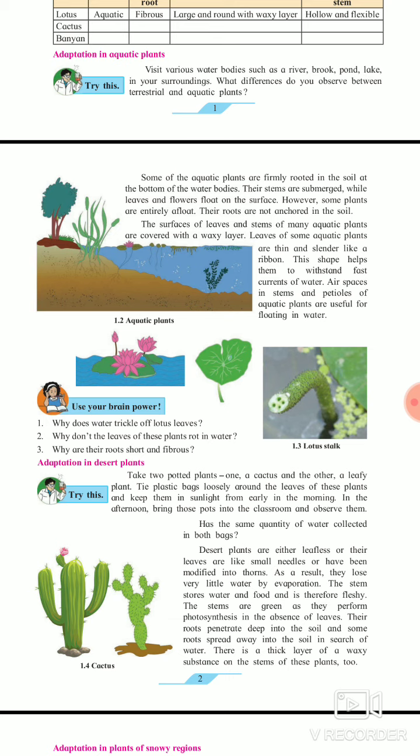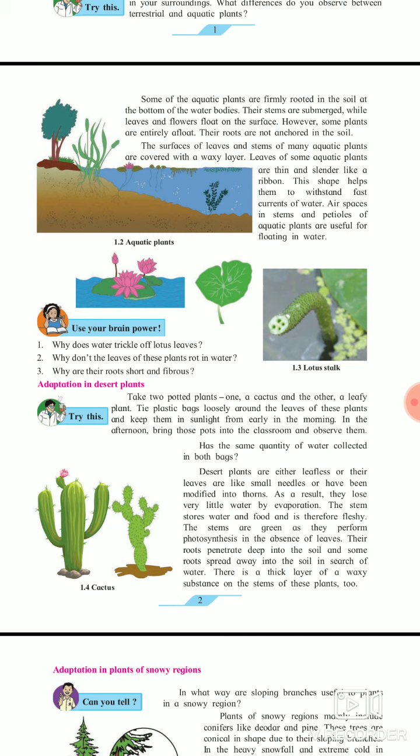After 4 to 6 hours, what do you observe? Some water droplets are gathered inside that plastic. What is this actually? It means plants excrete water vapor. Excrete means बाहर छोड़ना. Plants excrete water vapor. So desert plants are either leafless or their leaves are like small needles, as I hope you all see in the cactus plant.